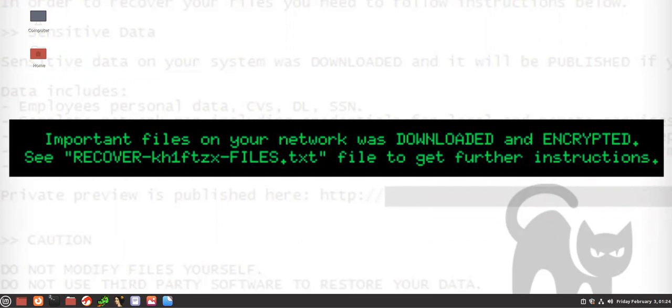Recover important files on your network was downloaded and encrypted. See, recover this file to get further instruction. No, why would you do it? How can a cat do this thing? I'm very interested. Well, it's time to find out then.